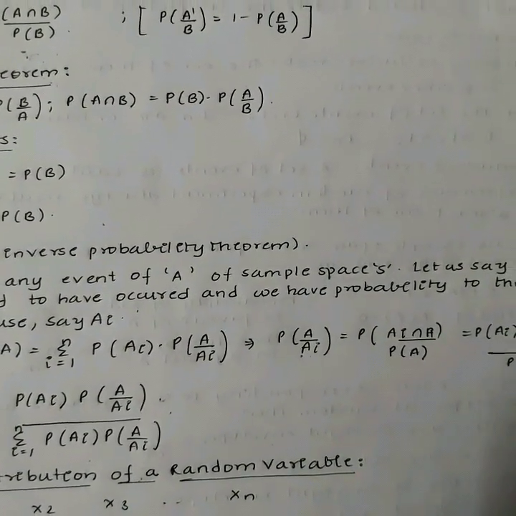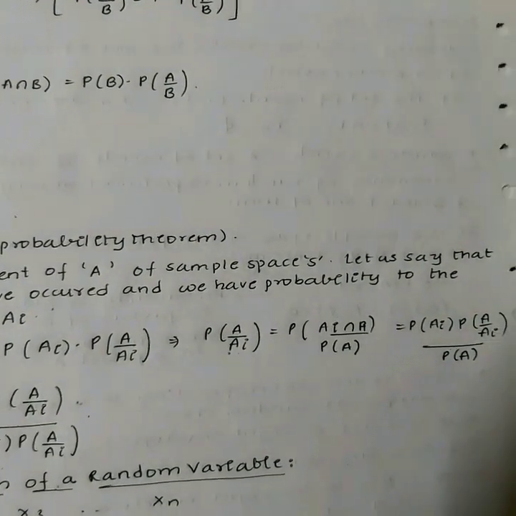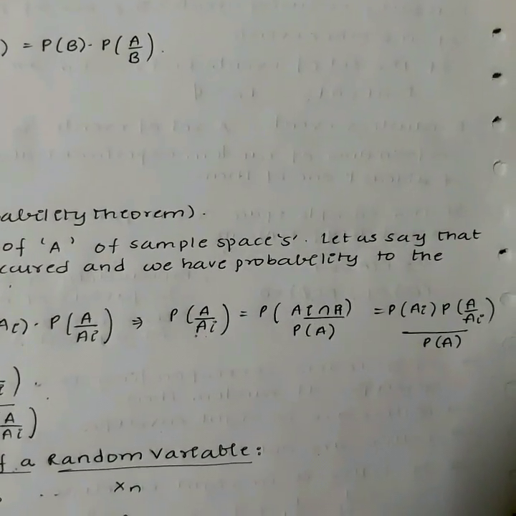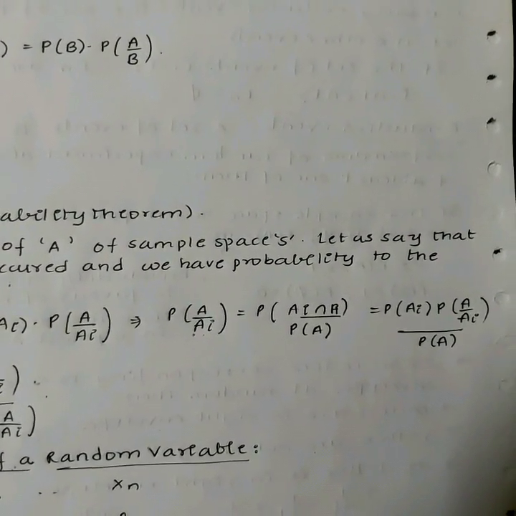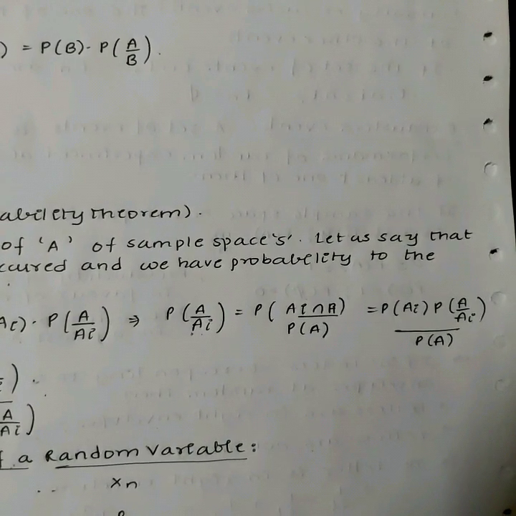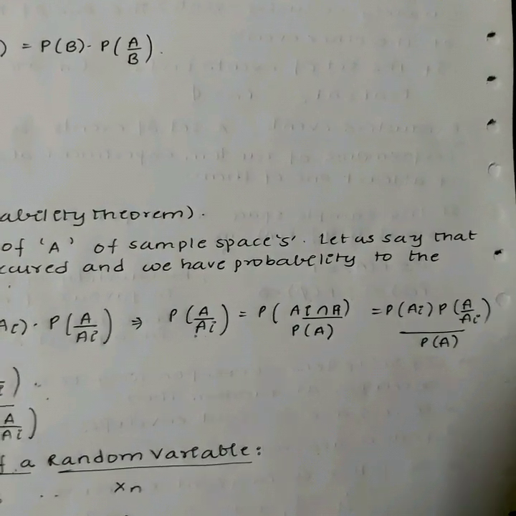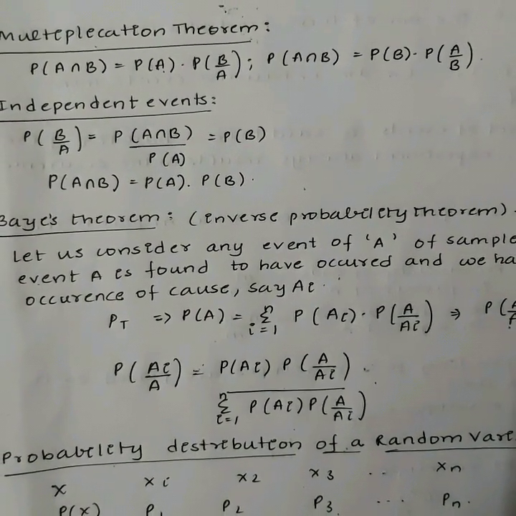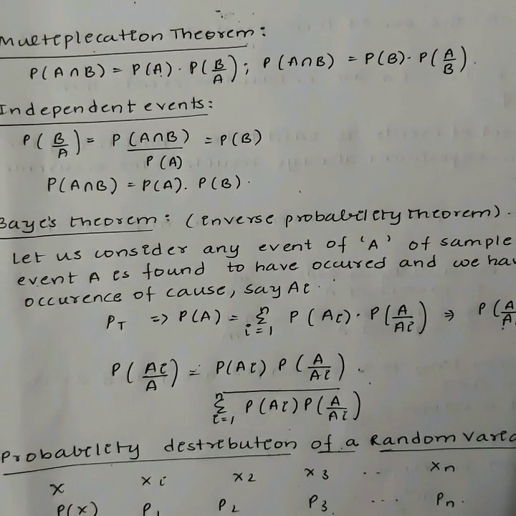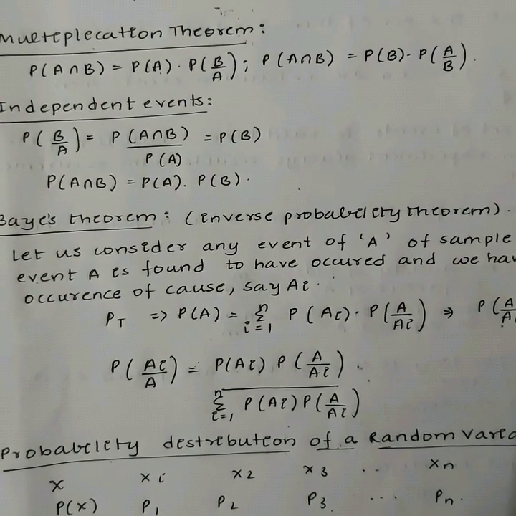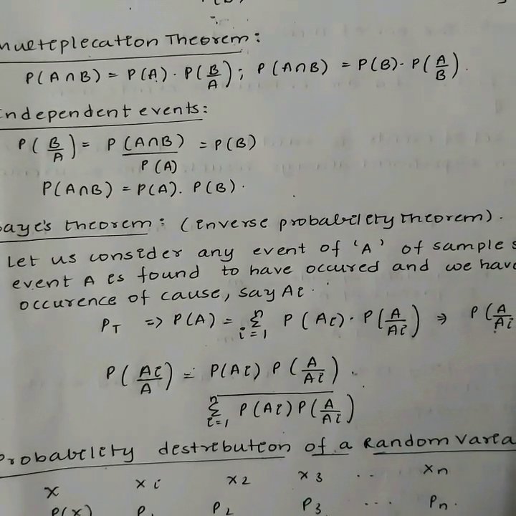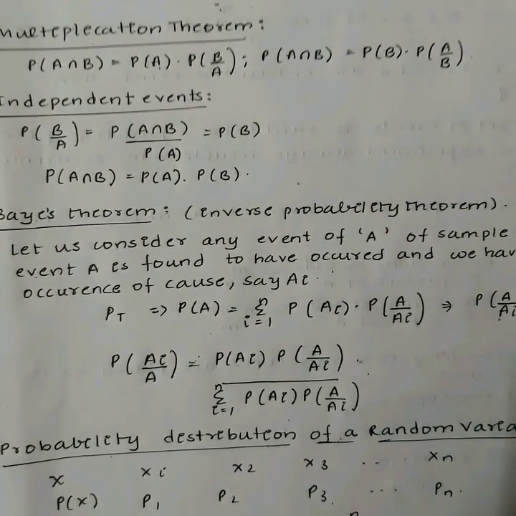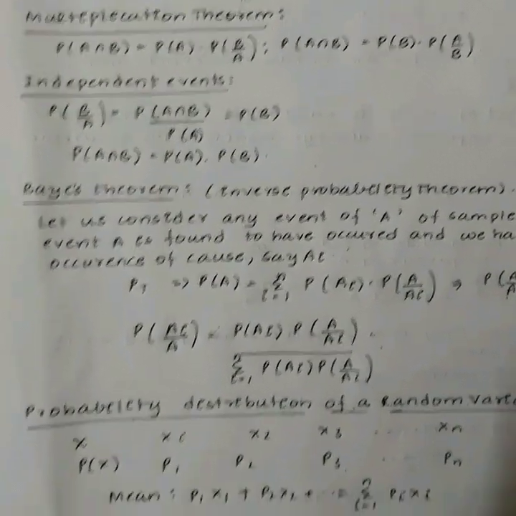That is, P(Ai|A) can be written as P(Ai ∩ A)/P(A). P(Ai ∩ A) can be written as P(Ai) × P(A|Ai). So P(Ai|A) = P(Ai) × P(A|Ai) / sigma i = 1 to n P(Ai) × P(A|Ai). That is the Bayes' theorem.